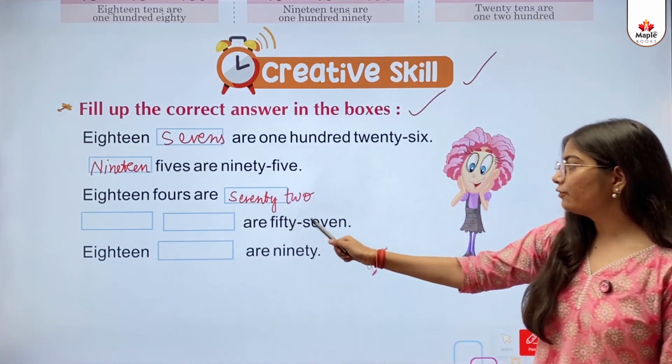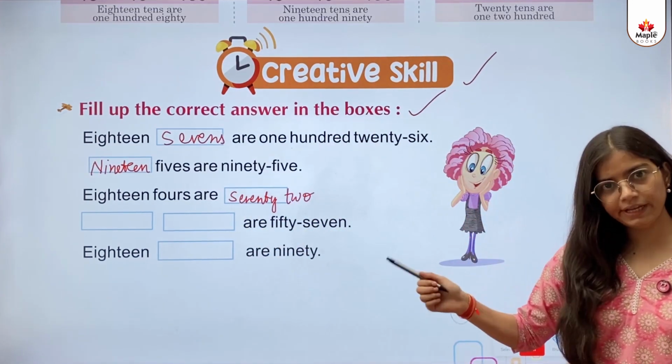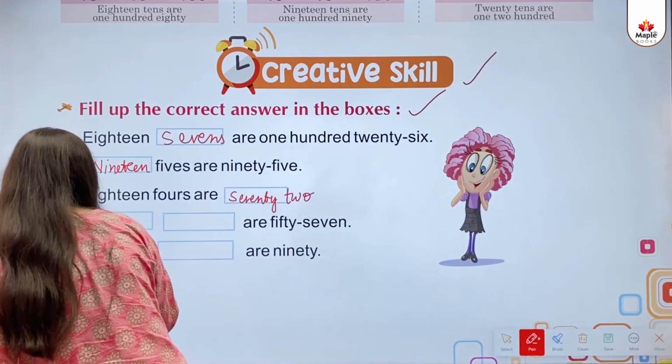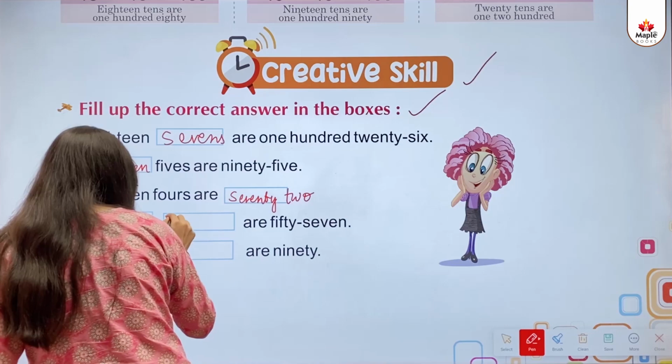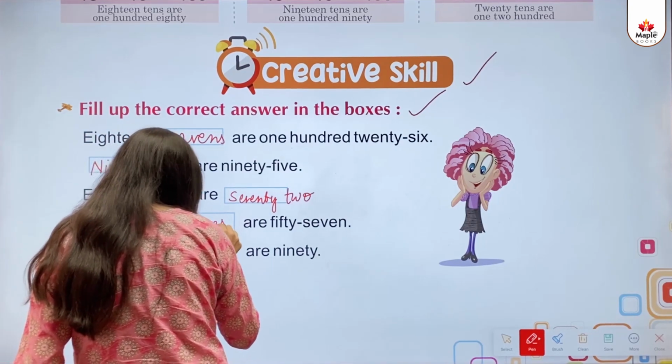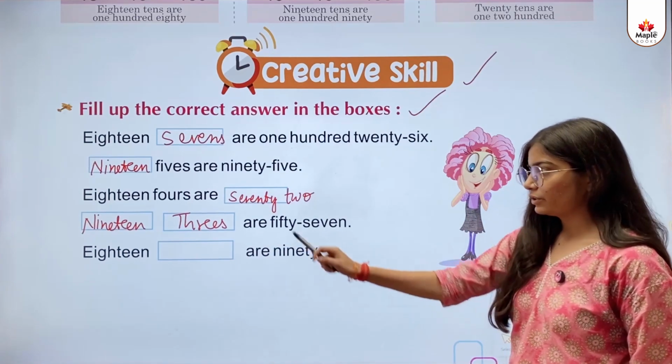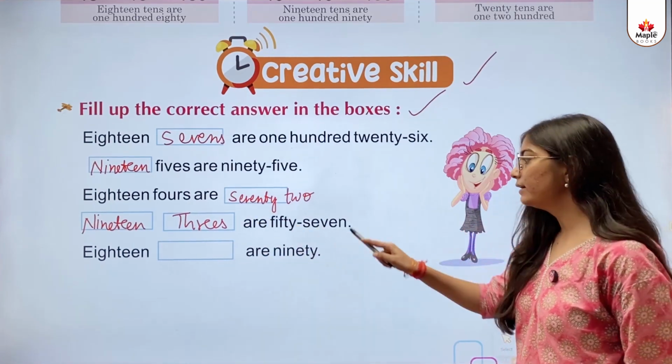Dash dash are 57: 19 threes are 57. 18 dash are 90: so 18 fives are 90.